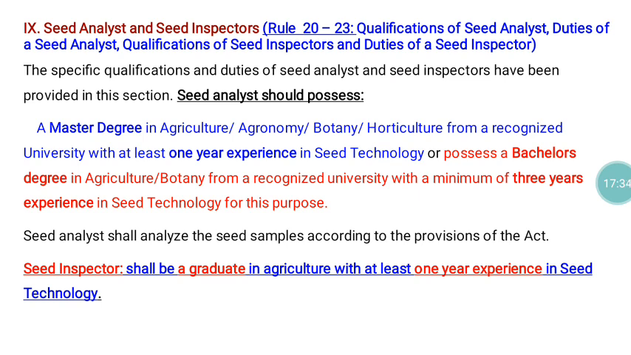Then part 9 of the seed rules mainly deals with the seed analyst and seed inspector. Part 9 consists of rule numbers 20 to 23. This mainly deals with the qualifications and functions of the seed analyst and seed inspector.